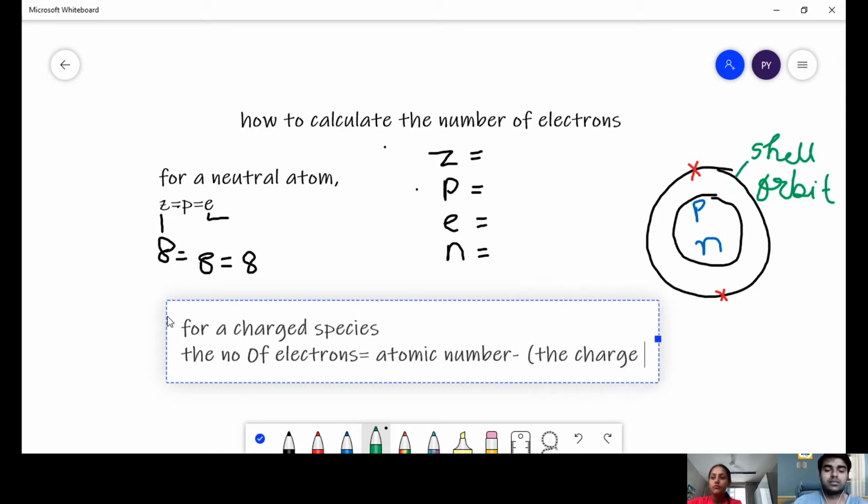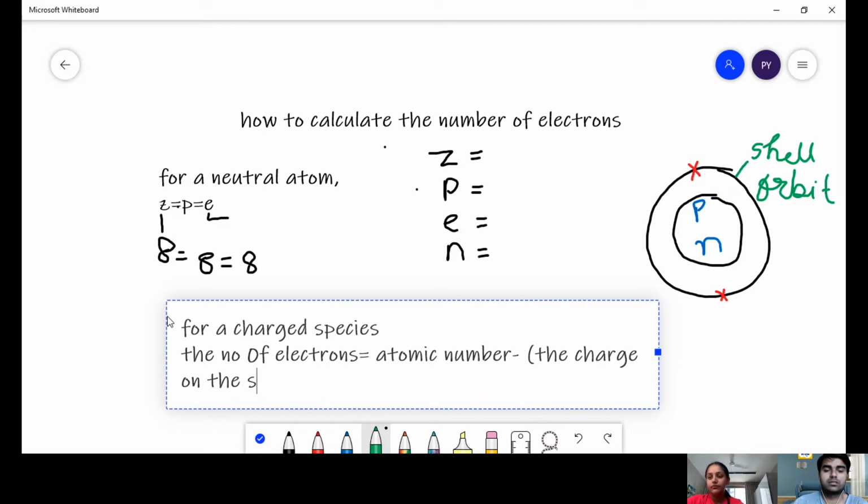The charge can be positive or negative, so remember, you always have to put a minus sign here followed by a bracket. Is it clear?